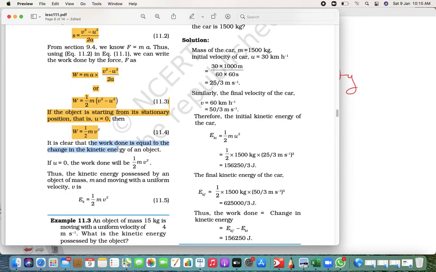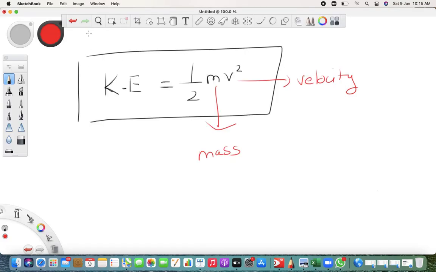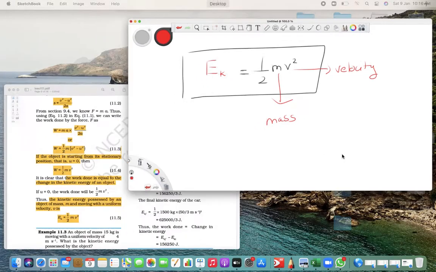See, the work done is equal to the kinetic energy of an object. So we write the kinetic energy as Ek. This k is small, and that k gives you kinetic energy.